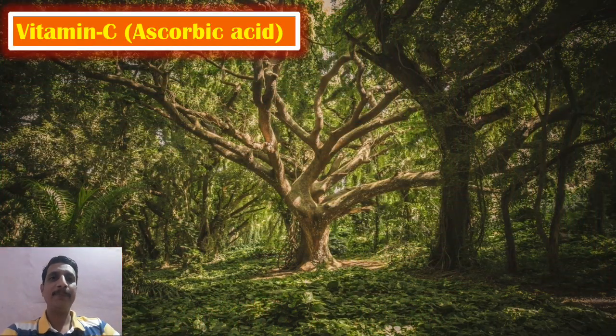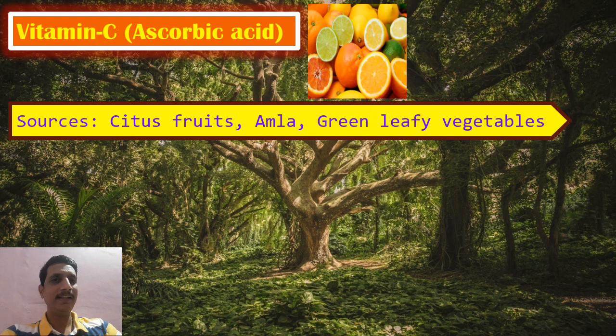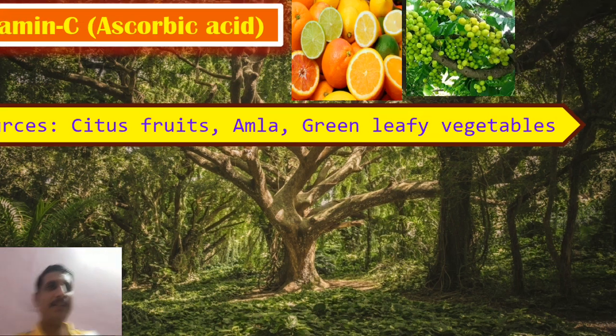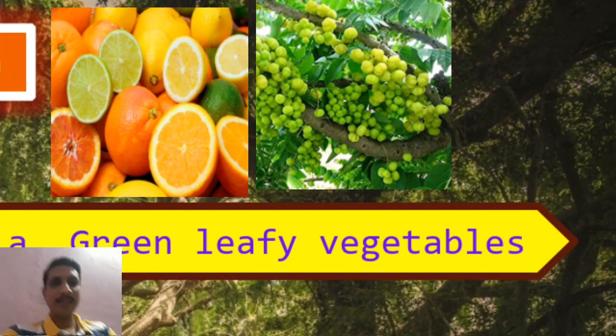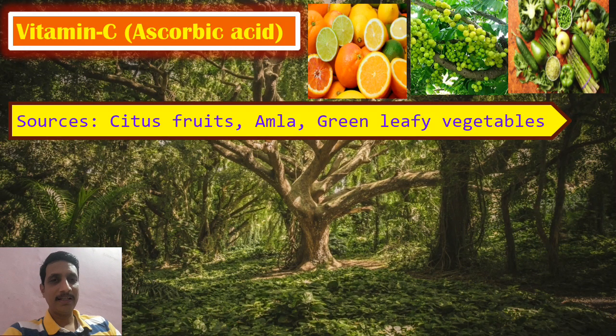Next one, vitamin C. Ascorbic acid is the chemical name. The main sources of vitamin C are fruits. Which fruits? Citrus fruits. Lemon, orange, mosambi, they are citrus fruits, very much rich in vitamin C. Along with that, amla, the gooseberry, even other fruits, they all are rich in vitamin C. Even green leafy vegetables are rich sources of vitamin C. Chemical name is ascorbic acid.